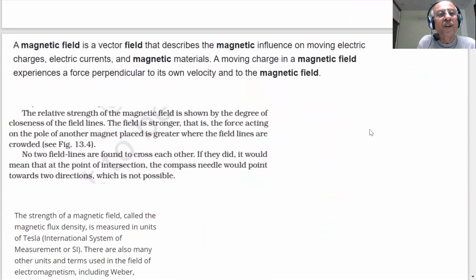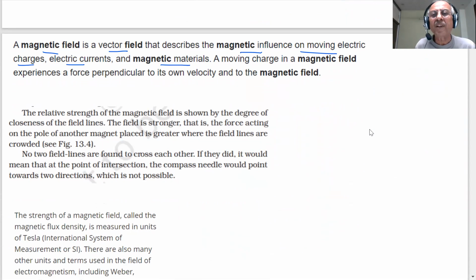A magnetic field is a vector field that describes the magnetic influence on moving electric charge, electric currents, and magnetic materials. A moving charge in a magnetic field experiences a force perpendicular to its own velocity and to the magnetic field.